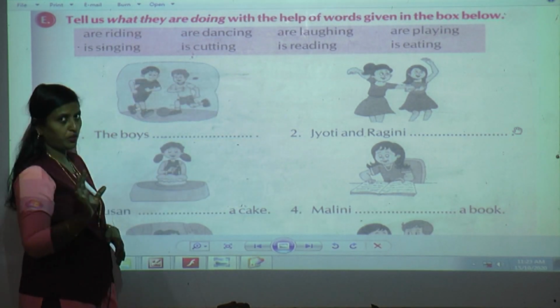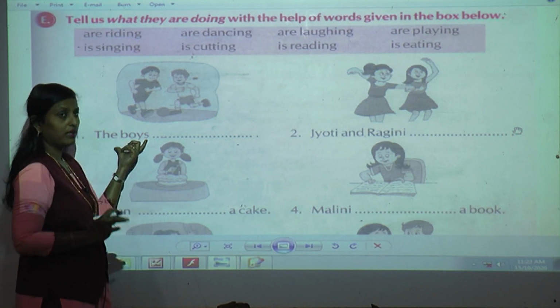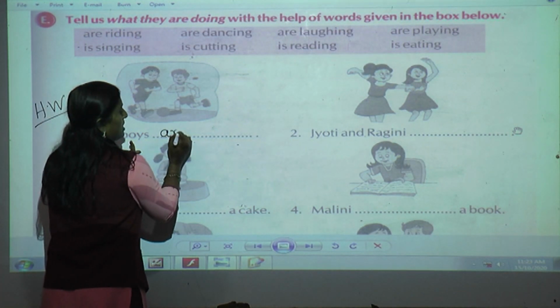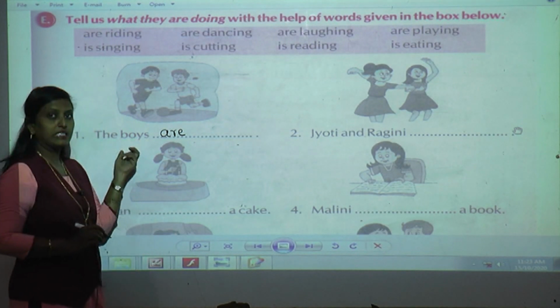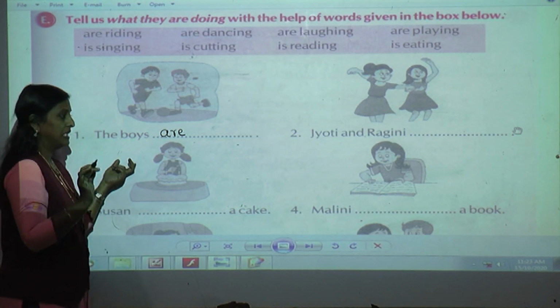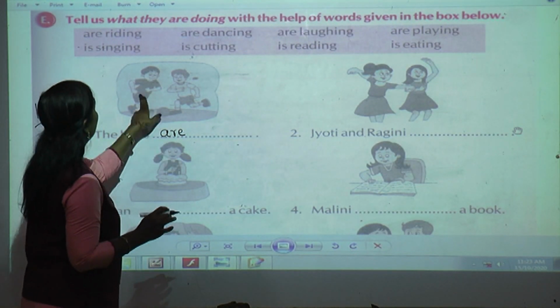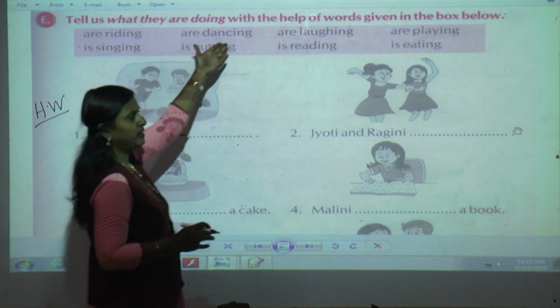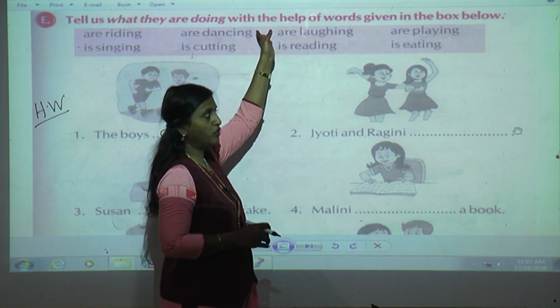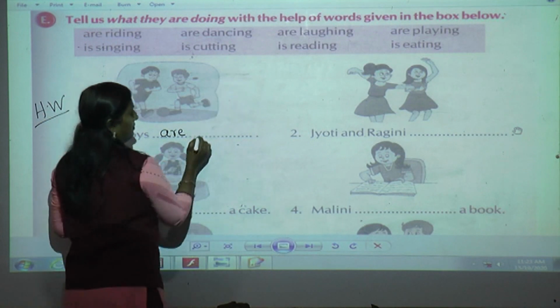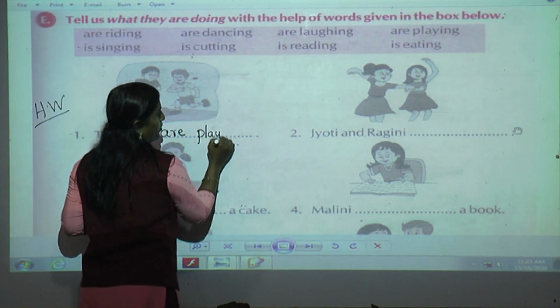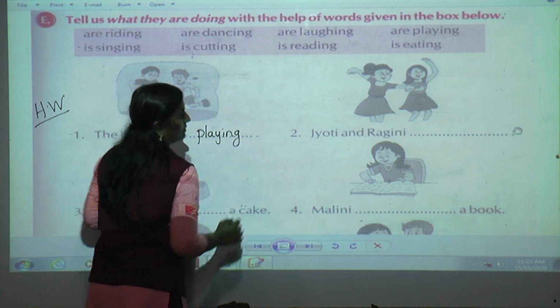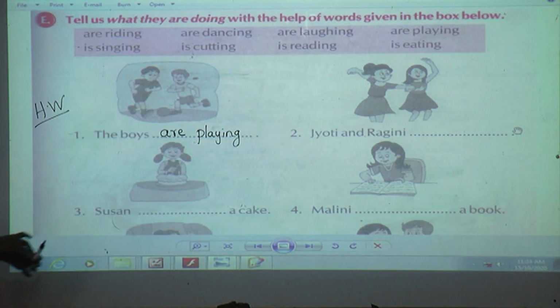And now just keep in your mind, whenever it is plural, that time you are going to write are. And whenever it is singular, that time you are going to use is. Now the boys, what are they doing? Playing. And there is no need for you also for these helpful words. Yes or no? You can make out. Still they have given, you can write. The boys are playing. Jyoti and Ragini, yes, they are dancing.